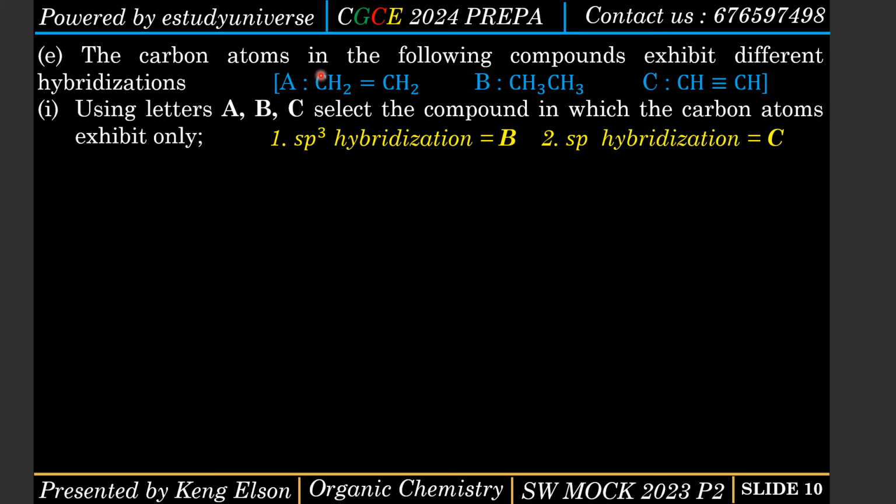And this carbon here, wait, sp3 hybridization is B, right? Yes. Now this carbon is bonded to this carbon by a double bond, so the two carbons exhibit sp2 hybridization. So sp3 hybridization, we have compound B, and sp2 hybridization, we have compound C. No, sp hybridization, we have compound C.